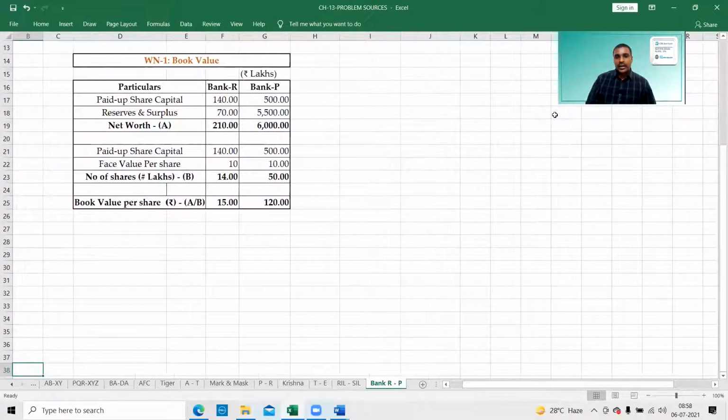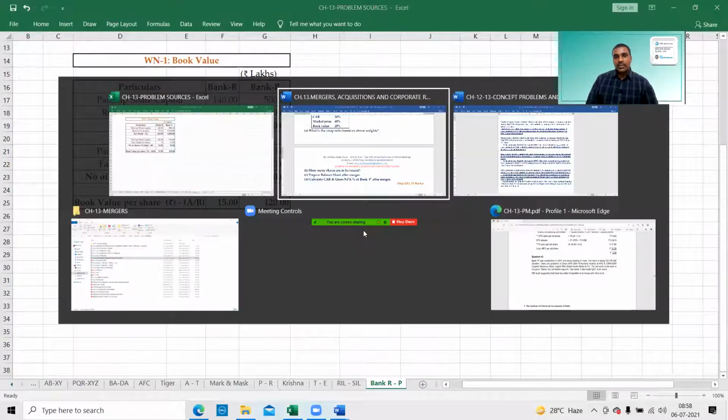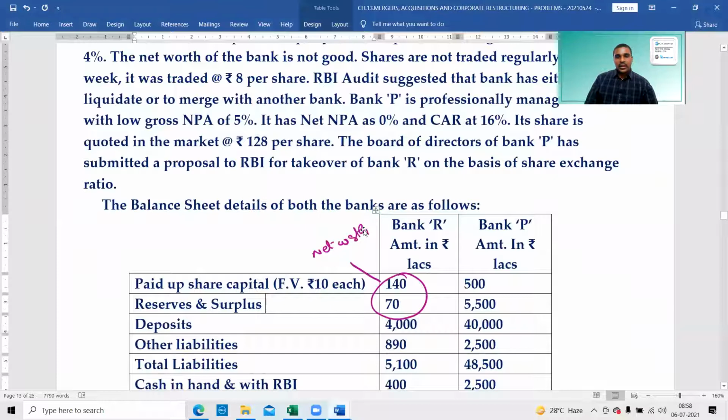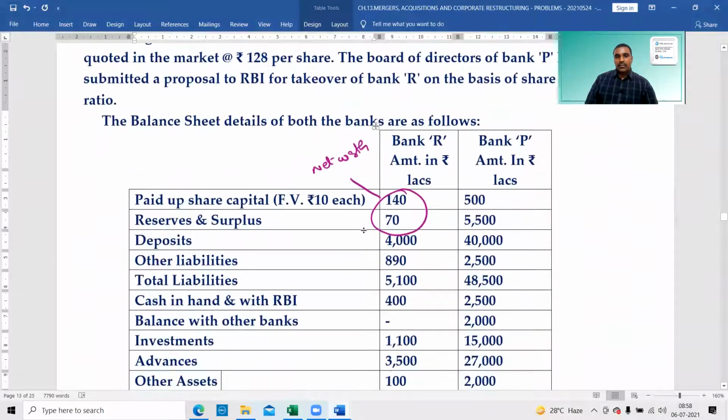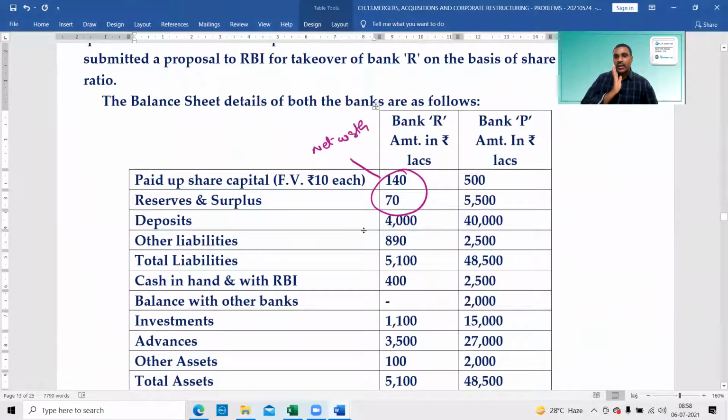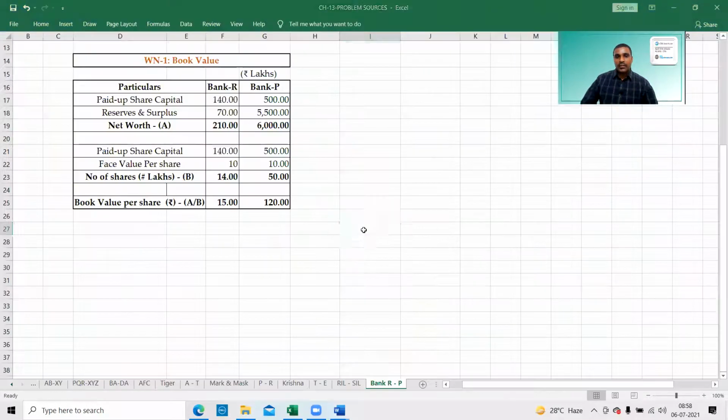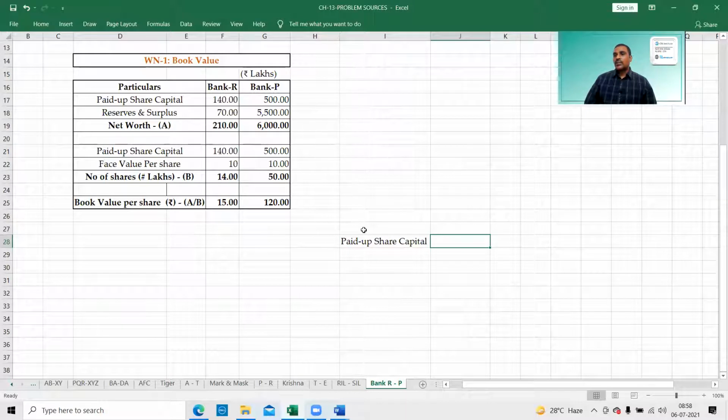Okay, next, what are the parameters we have? What are the balance sheet values we have? For bank P, first will be paid up share capital. How much paid up share capital do we have to take?